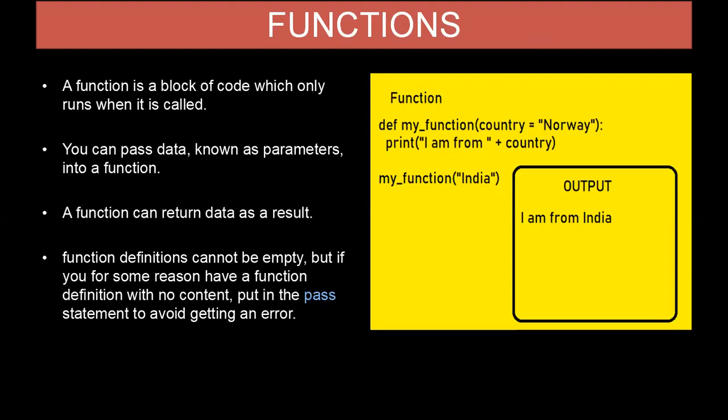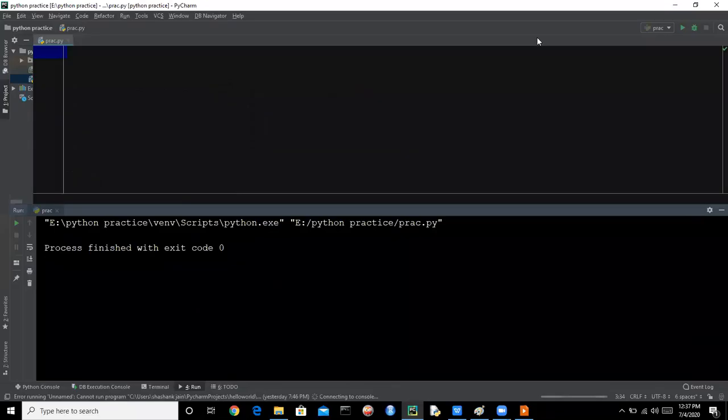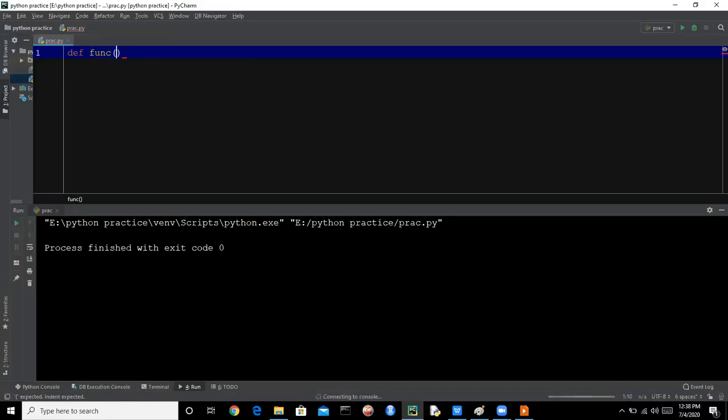So let's see an example. So the keyword is def. So here is the keyword def to define a function. So we are defining a function func and we are passing two integers. So these are parameters of a function. So we are passing here two variables a and b. So they will be integer type.